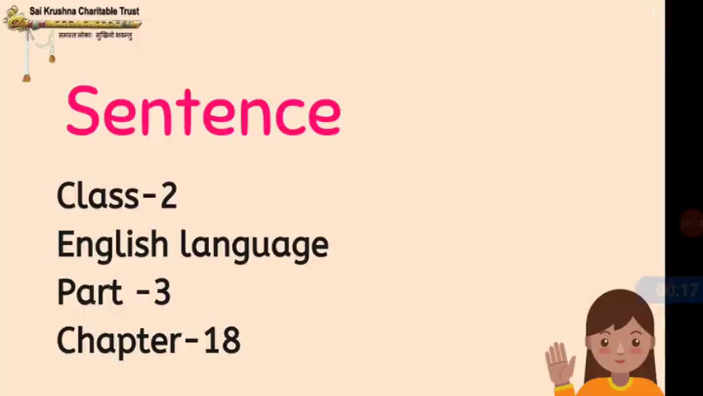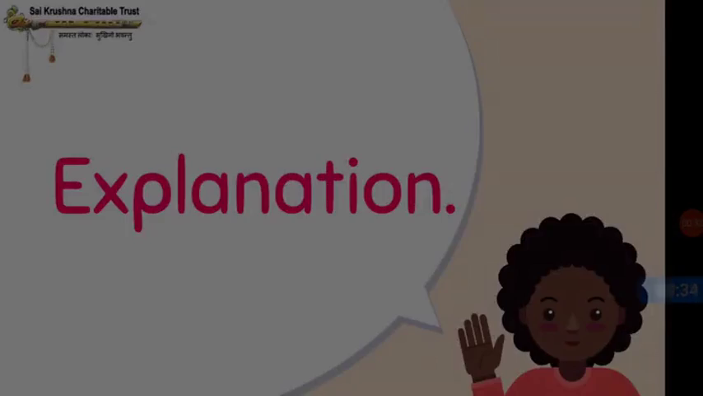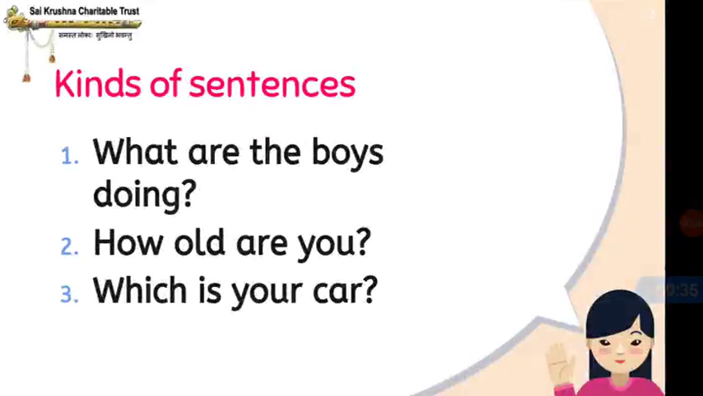So in part 2 I have explained to you about parts of a sentence, that is subject and predicate, with examples. Okay. So in this part let us have the explanation part, that is kinds of sentences. We have different kinds of sentences. So to know that, let us read out the following sentences.